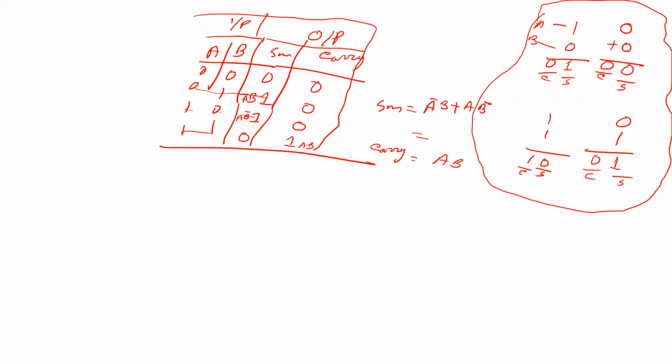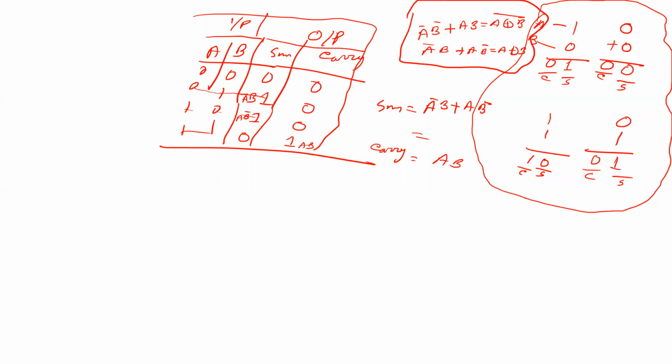You know that we already discussed our two other laws: a bar b bar plus ab is equal to a exclusive NOR b, and a bar b plus a b bar is equal to a exclusive OR b. Okay, these are the two laws.